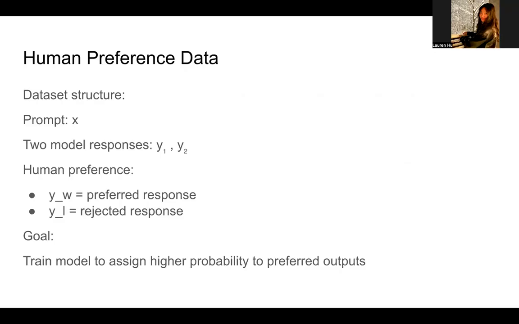So here's how the human preference data works in DPO. DPO learns from pairwise preference data. For each prompt, we generate two responses, and the human or an AI annotates which response is better. And then we label the preferred response as the preferred one, and the rejected response as the rejected one. The training objective for our language model is to increase the probability of generating the preferred responses relative to the rejected ones.